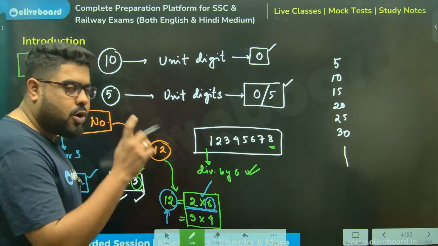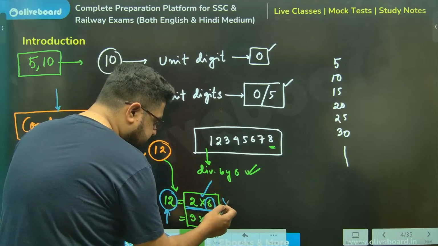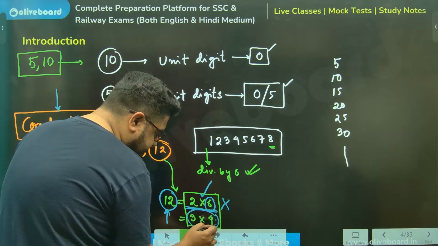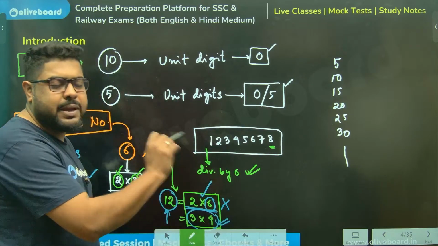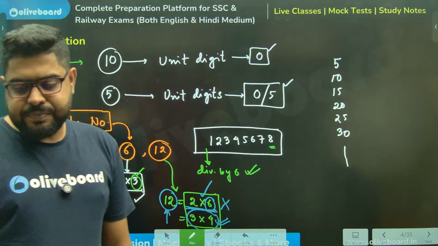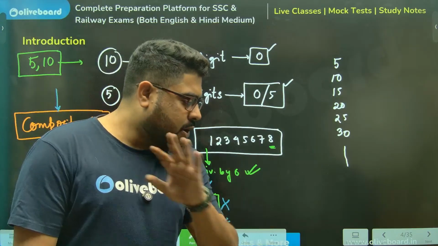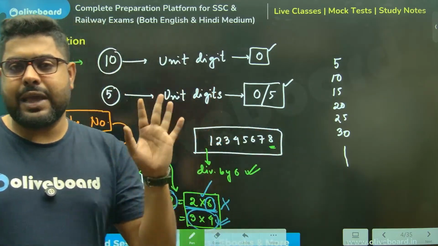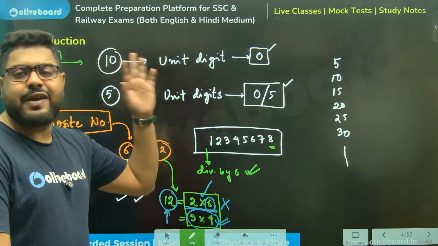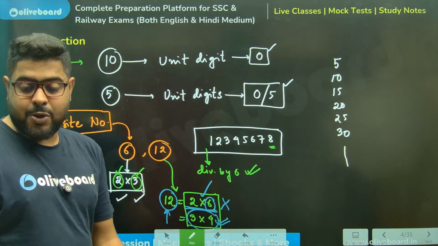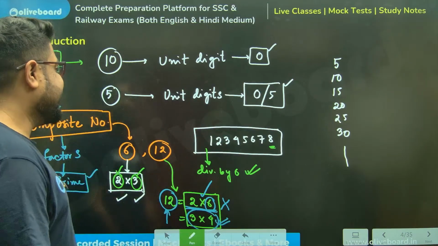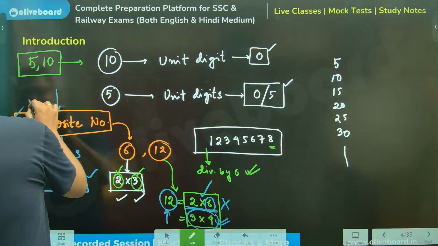So I should always ensure that whatever factors I'm taking must be co-prime numbers, with no common factors between them. Always remember this.